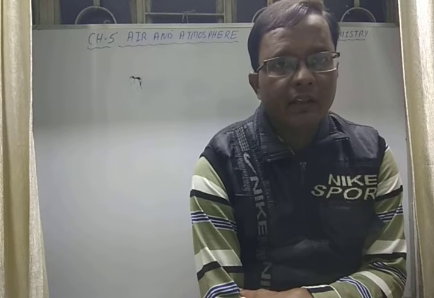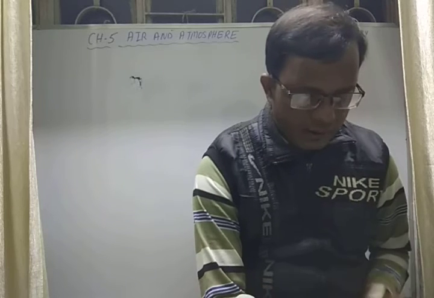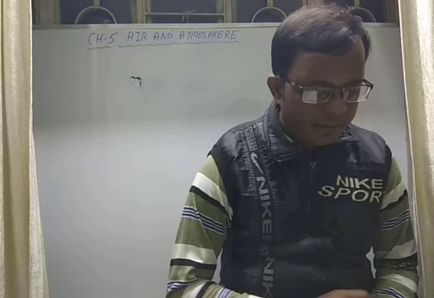Okay, so in this way again this oxygen is used by the plants and animals for respiration and other activities, and we give out carbon dioxide gas, and this cycle goes on parallelly. In this way we can maintain the balance of carbon dioxide and oxygen in the atmosphere. So these are the two processes, oxygen cycle and carbon cycle, by which we can maintain the balance between carbon and oxygen in the atmosphere.